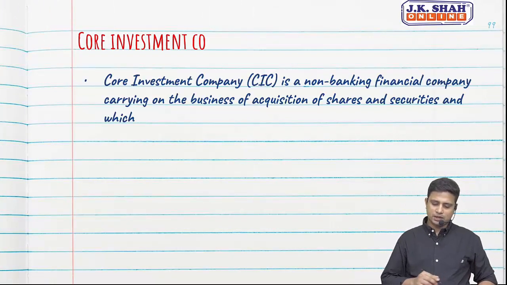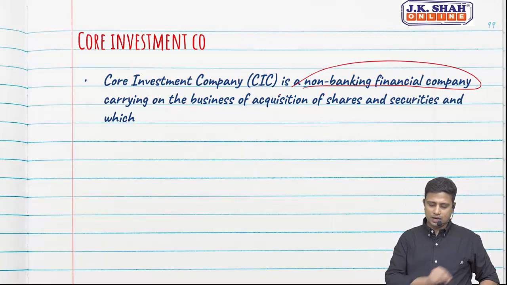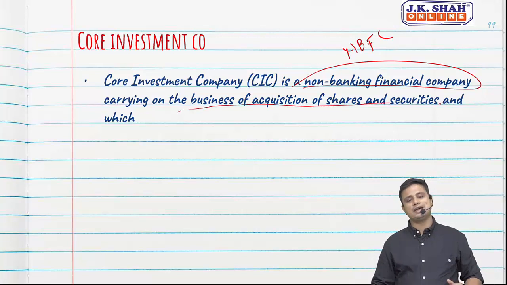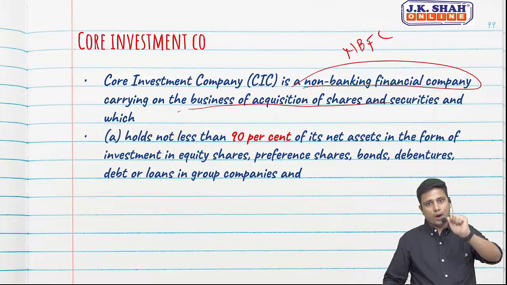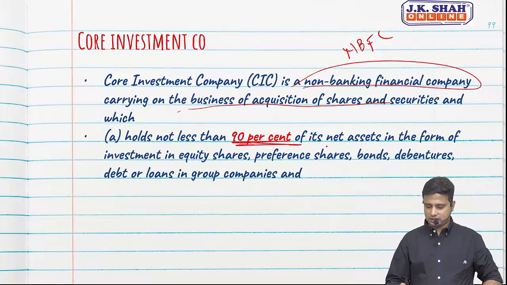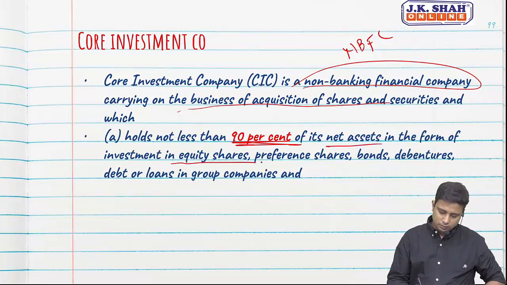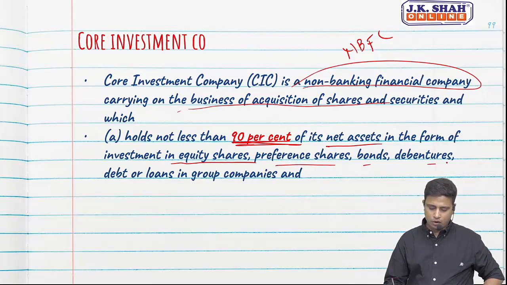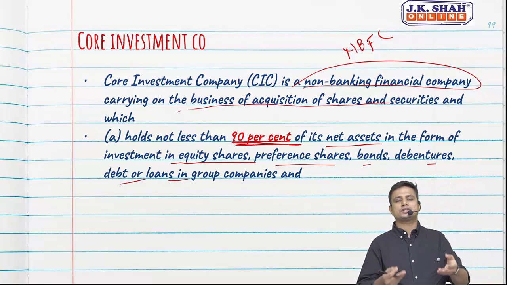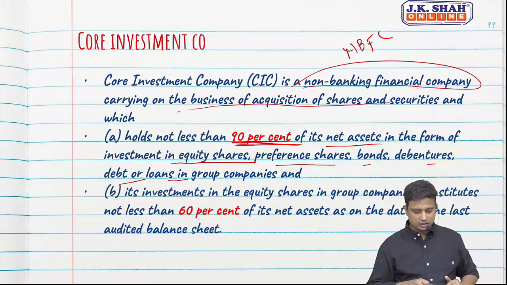A core investment company is a non-banking financial company, that is, an NBFC carrying on the business of acquisition of shares and securities, provided it holds not less than 90% of its net assets in the form of investment in equity shares, preference shares, bonds, debentures, debt or loans. So 90% of the net assets are invested in shares, debentures and things like that.